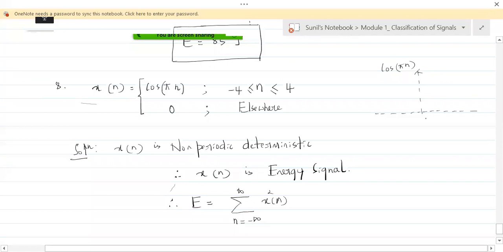So for 0, what is it? Anybody? Can anybody tell me? Cos 0 is what? For n equal to 0, this cos pi n would be cos 0, and cos 0 is 1. Yes or no? So this is 1 at n equal to 0.